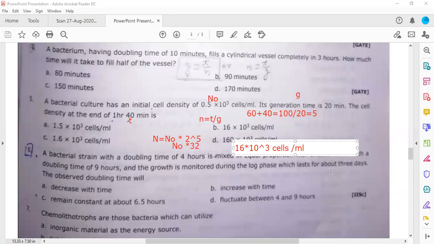Are you able to follow this, or do I need to... Sir, I'm not clear with the last step in the previous question. Which is the previous question? Yes, B is the answer. You are calculating it right.